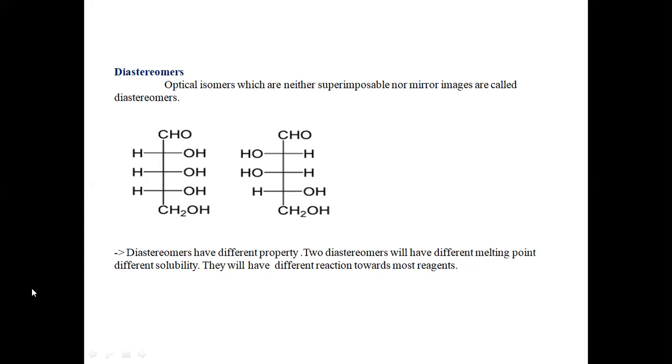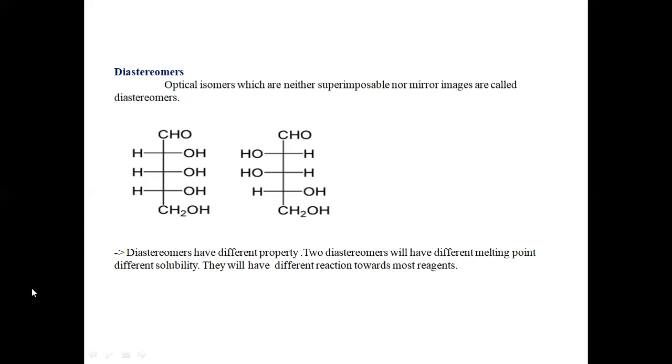See here, whereas enantiomers, we know, have identical properties, diastereomers are not like that. They will have different properties, that is, different melting points, different boiling points, and different solubilities. They will also differ in their reaction towards most of the reagents.